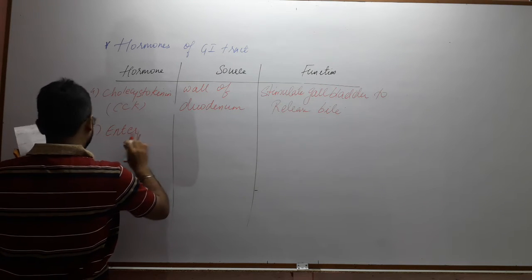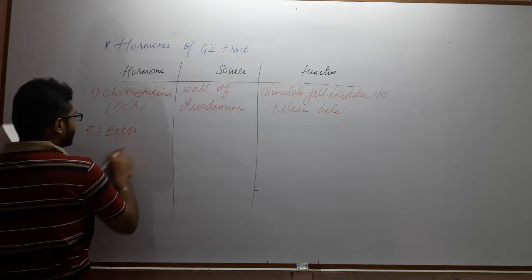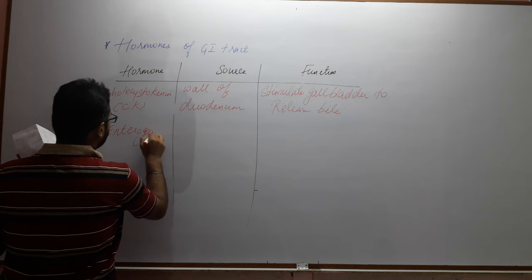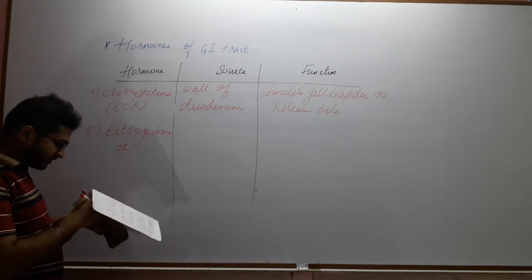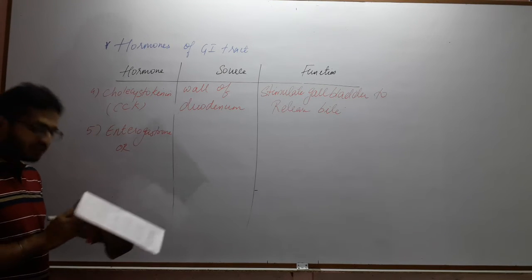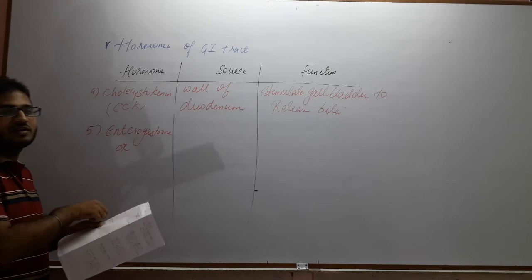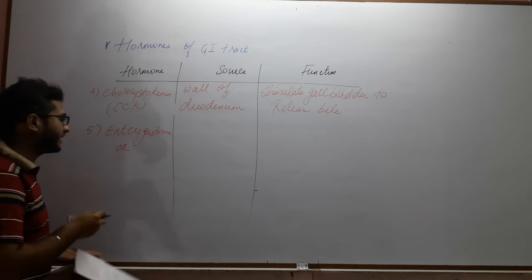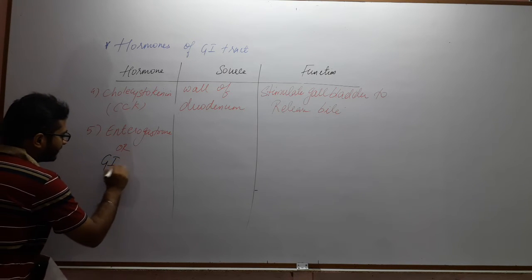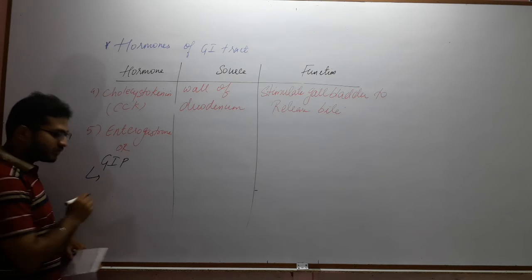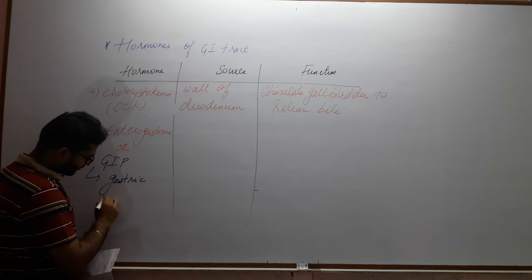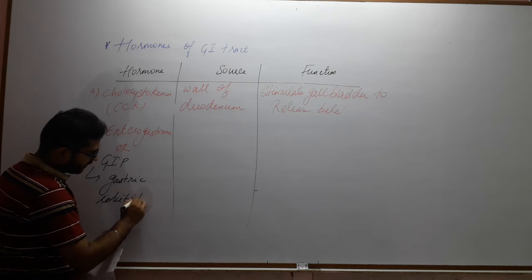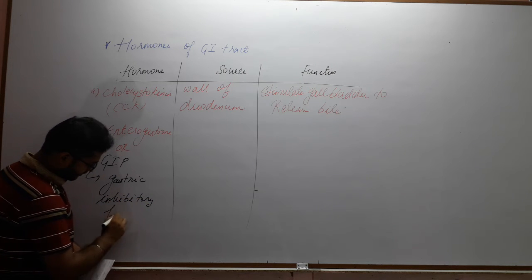Enterogastrone is also written as GIP, and GIP means gastric inhibitory peptide.